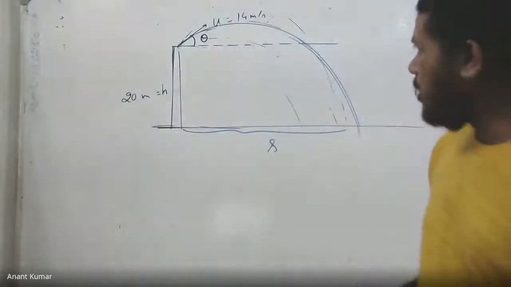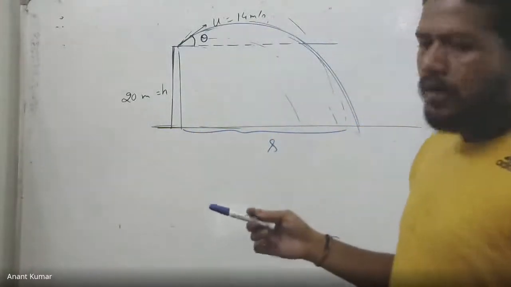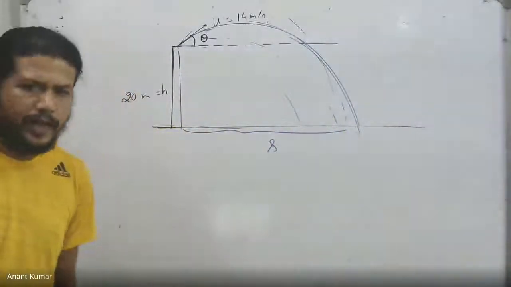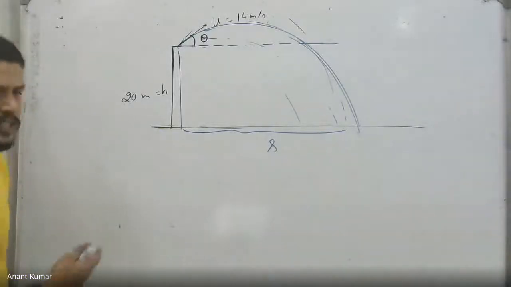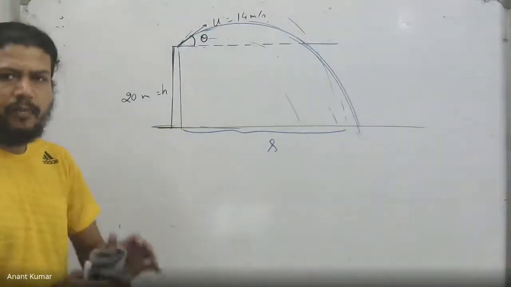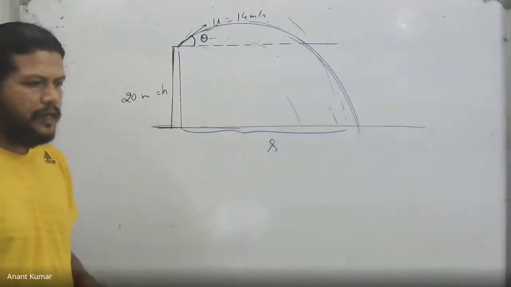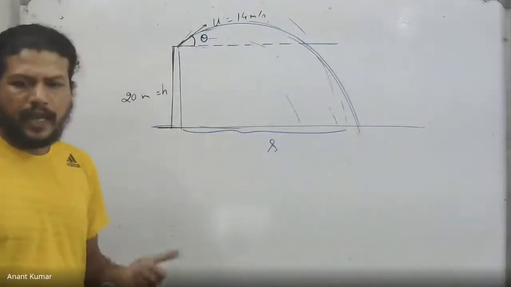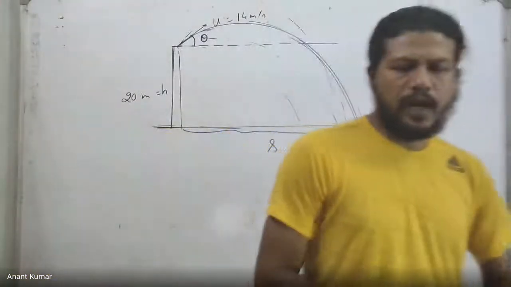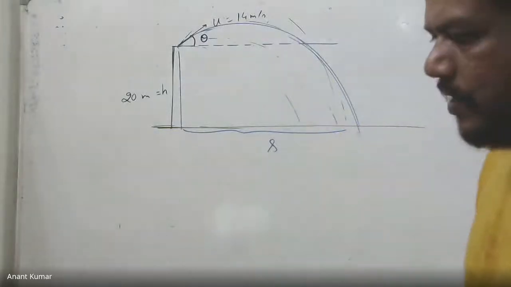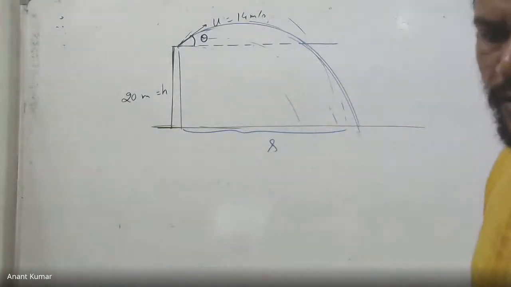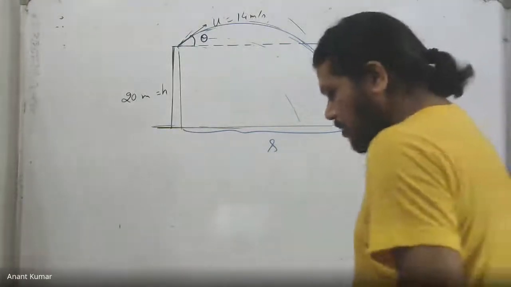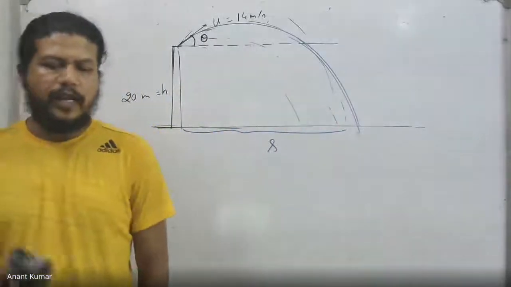What you can do is eliminate the time parameter. Just write down the horizontal and the vertical motions and eliminate the time parameter, so that we end up getting an equation involving theta and S. Now that equation we can convert into a quadratic in tan theta, and then use the fact that the discriminant is positive, because tan theta has to be a real number.